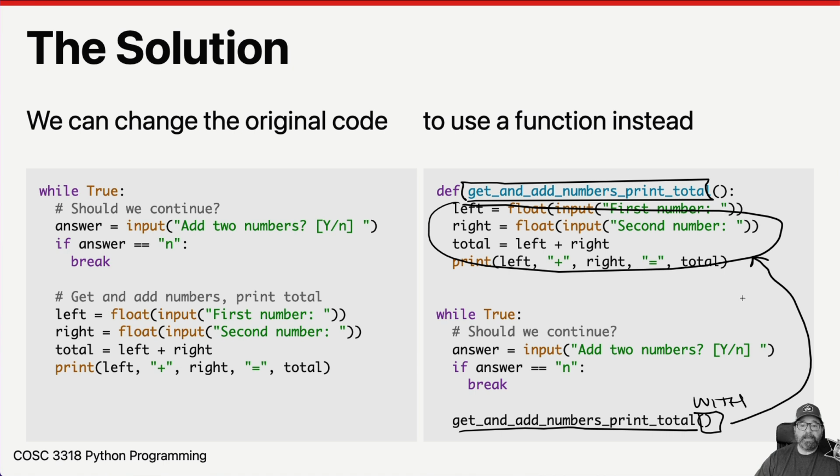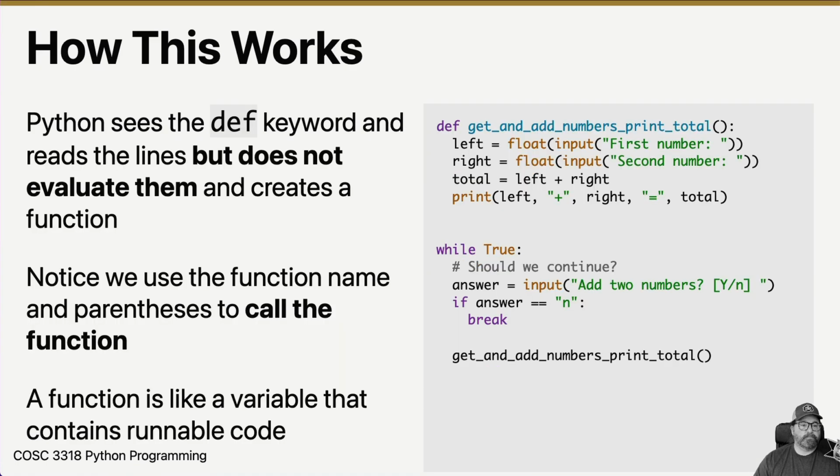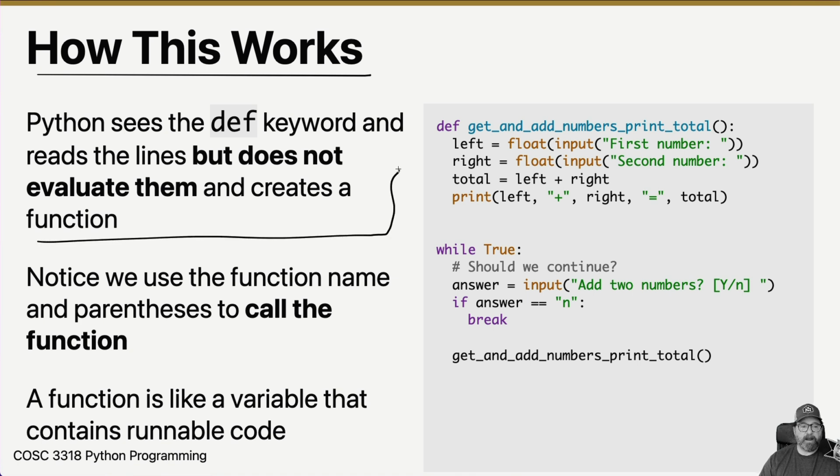So you can see here that these four lines of code that are stored inside this variable, when we call this, it's like we jump up here and actually run them. And we'll actually see that here in a couple of minutes. So how does this work? It's really important that you understand this first paragraph.